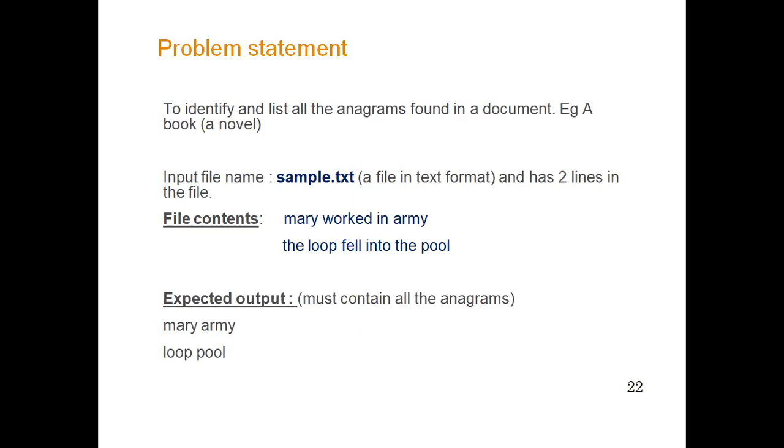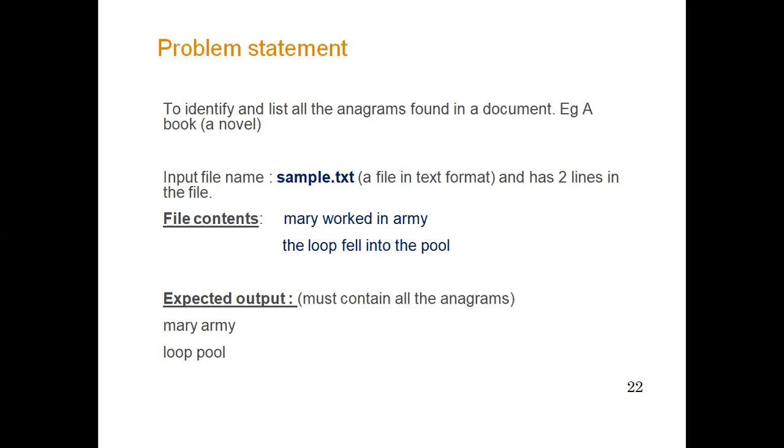There may be some anagrams present in the book. But the issue is the book may have a large content, so it will be very difficult to find the anagrams. Now let us consider we have terabytes or petabytes of files in the big data environment. Then getting anagrams from that file will be a challenging task.